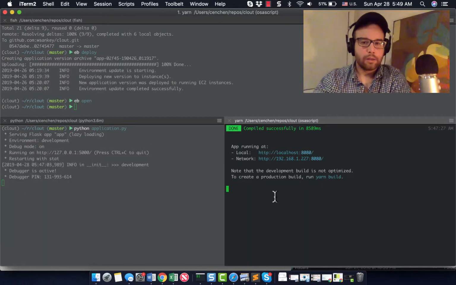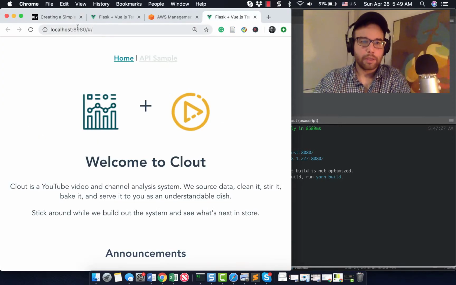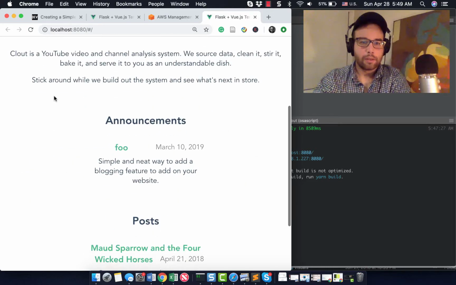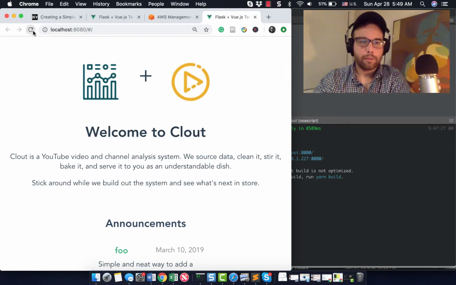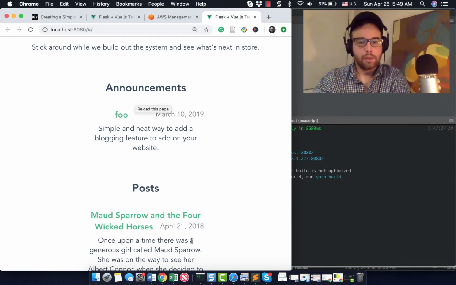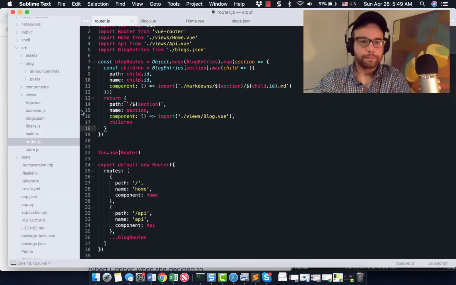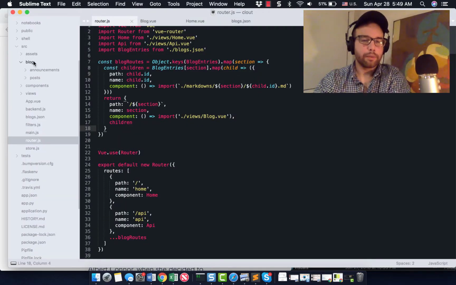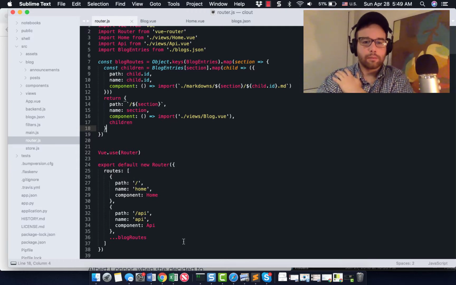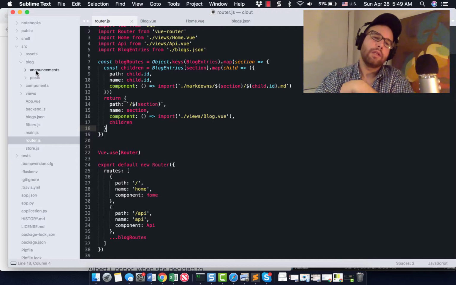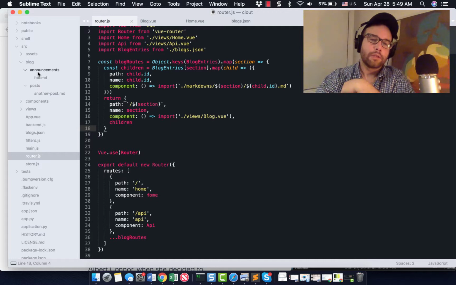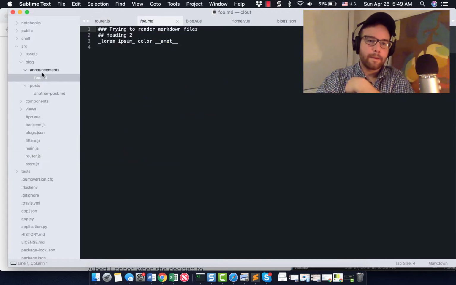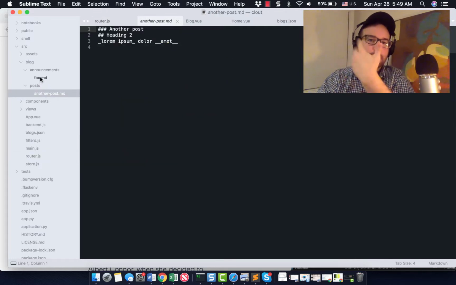Okay, so this is where the blog is going to live. And then my yarn might start to throw up on that. Let's see. No, it didn't. Maybe because it's compiled. I'm not sure. So I changed this to blog. And then within here, you can either just start putting Markdown files, or you could create sections, themes that you want, which is what I have done. I have posts and announcements.